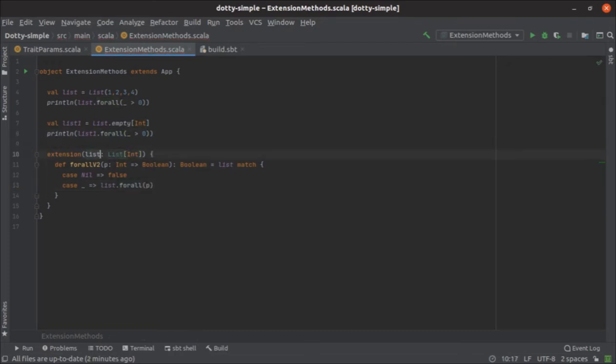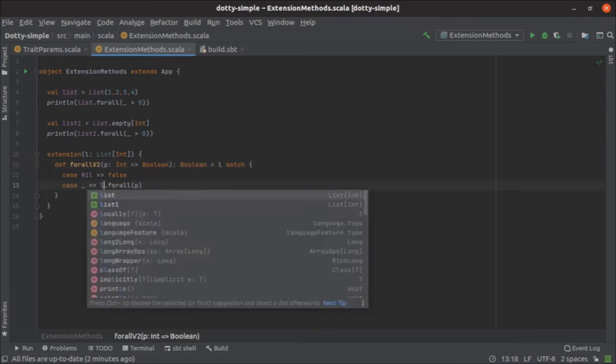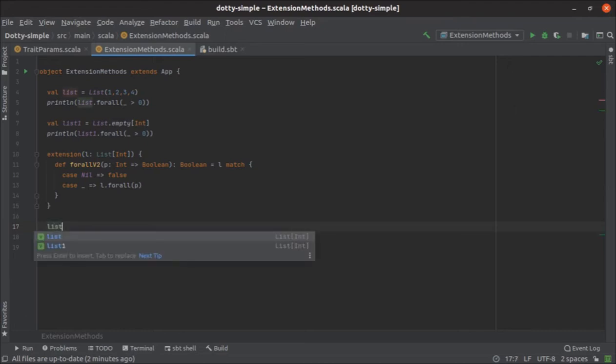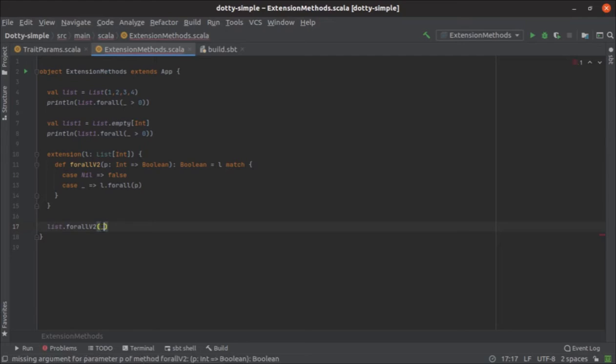I think this name will clash with this list, so I'll make it L. And now I can use the same list object against my forallV2. So list dot forallV2, and let's see what output we get here.